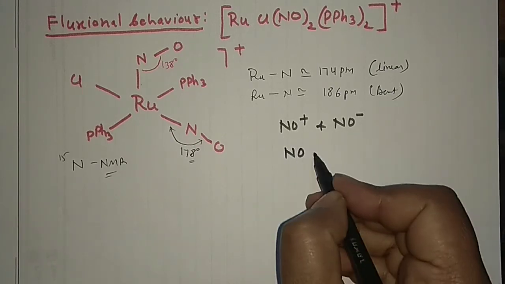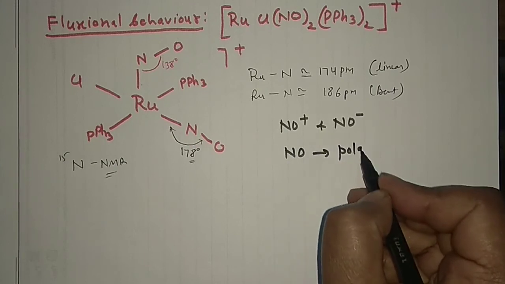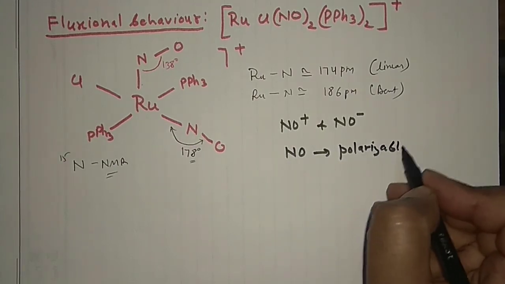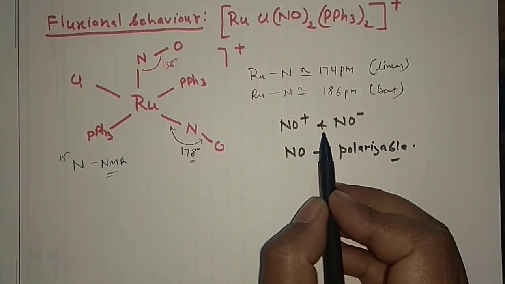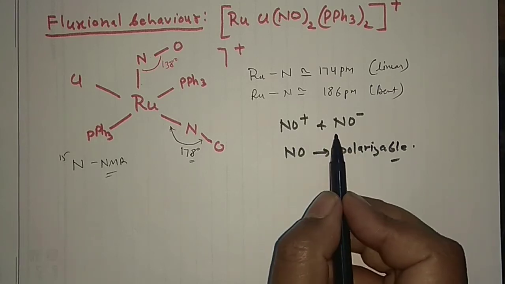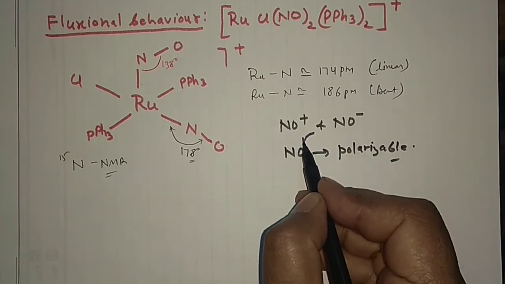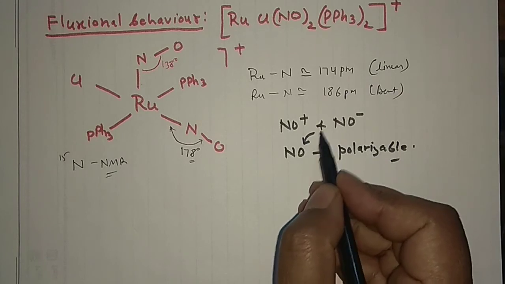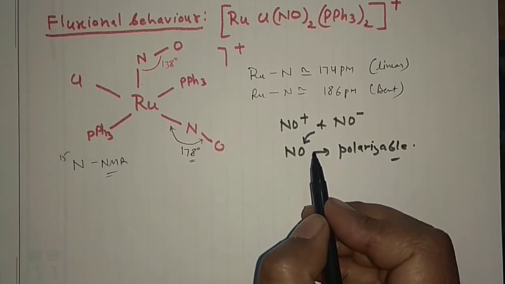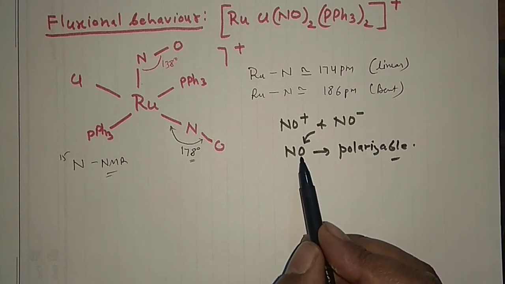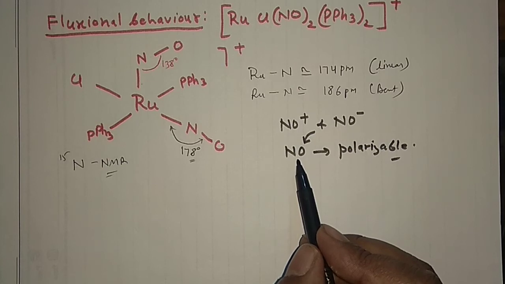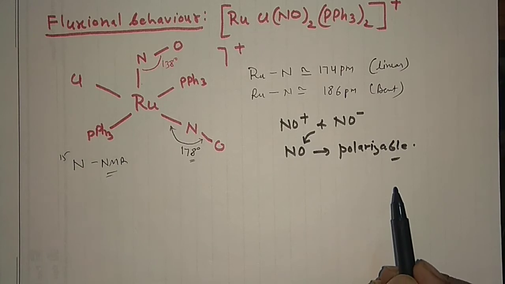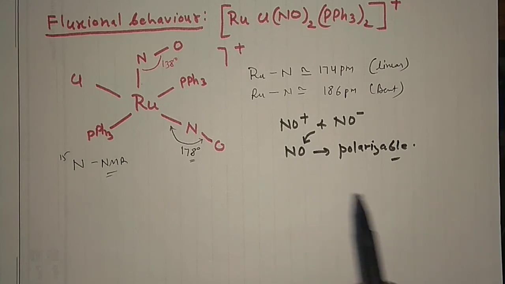Then what is the meaning of that? This nitrosyl ligand is polarizable, because from NO it is going to NO positive and it is also going to NO negative. These are the two limiting ones, and the intermediate situation you can consider as NO. So this NO is polarizable, and when it is polarizable, it can accommodate the electron pair from the nucleophile, and it can go from linear to bent.